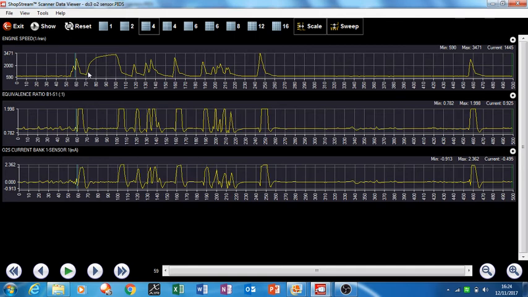What I thought was funny was that when it was revved up here, it didn't actually go rich at all, but each time after that it goes rich. You rev it there, there, there, it goes rich. This car's not running along the road at this point; it's just sitting parked. But every time you rev the car, it goes rich and up to 2. So I thought that would be a good test. If you're wondering if you have a lean or fueling condition, you take the car for a run and floor it, and if it goes up to 2, you know you've got enough fuel. If it stays low, there is a fuel starvation problem.